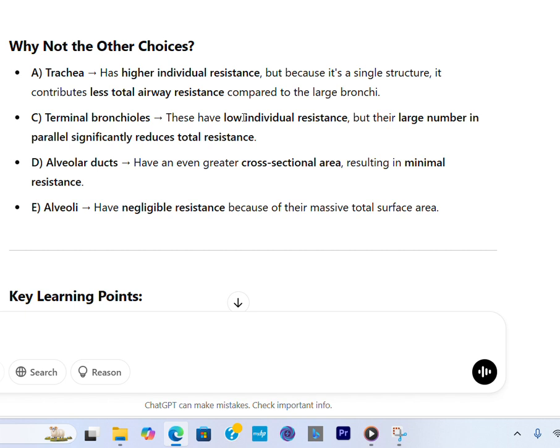D. Alveolar ducts have an even greater cross-sectional area, resulting in minimal resistance. E. Alveoli have negligible resistance because of their massive total surface area.